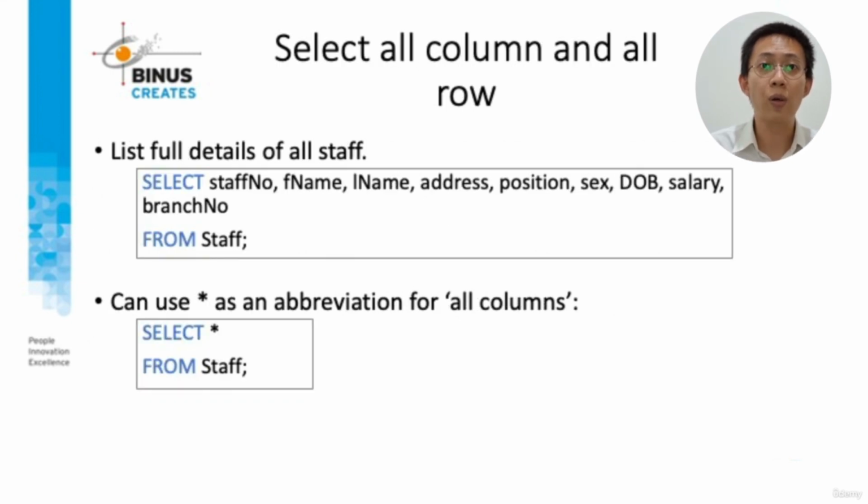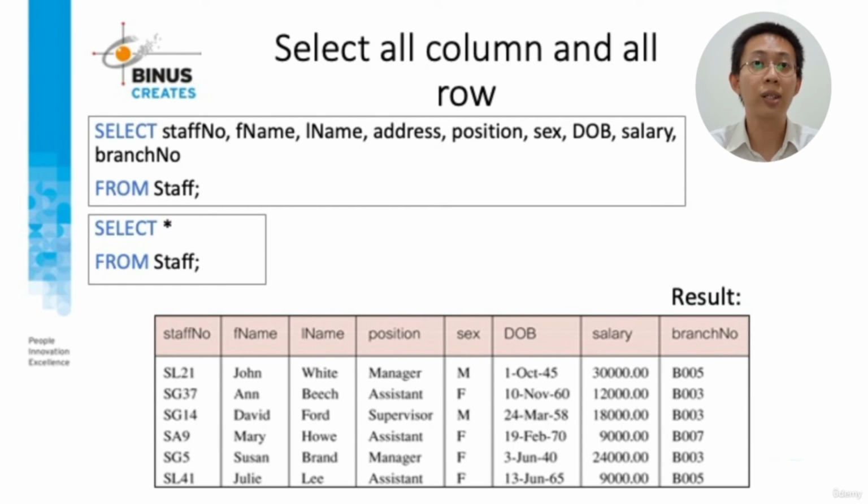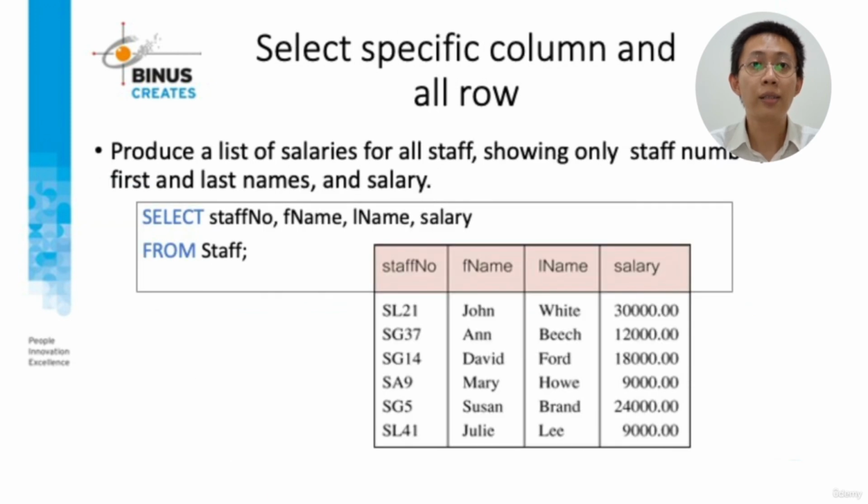Here's an example of selecting all columns and all rows. We can use the star symbol as an abbreviation for all columns. And here's the result of our query. Here's an example of the result of selecting specific columns and all rows.